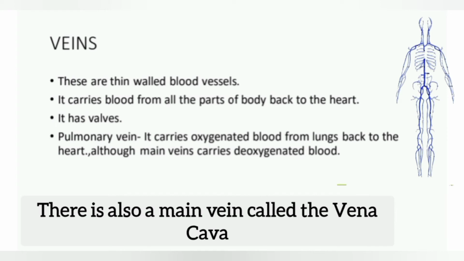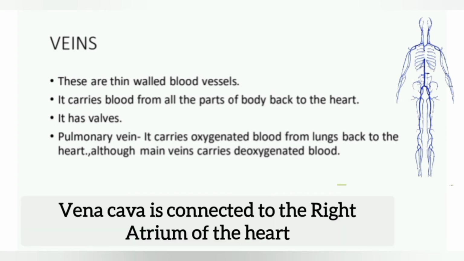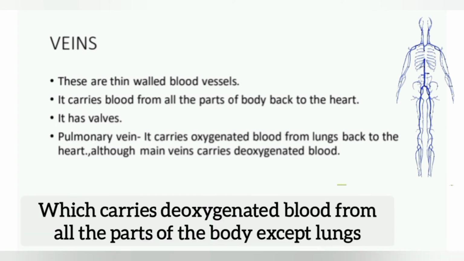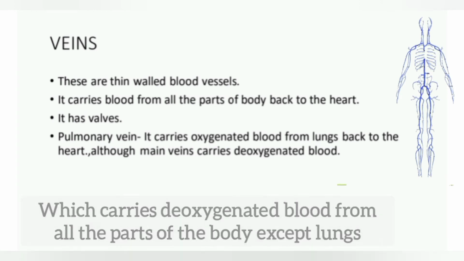There is also a main vein called the vena cava. This vena cava is connected to the right atrium of the heart, which carries deoxygenated blood from all the parts of the body except the lungs.